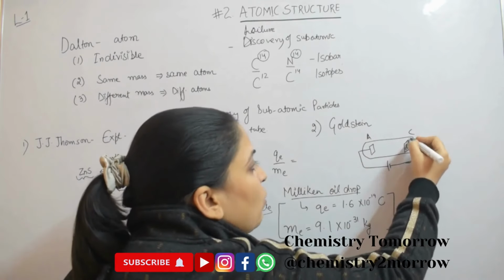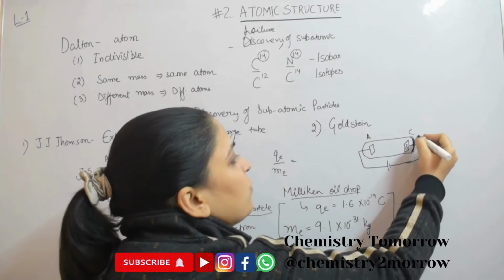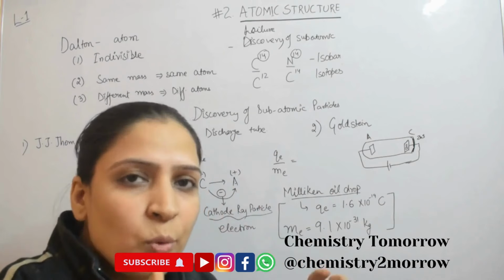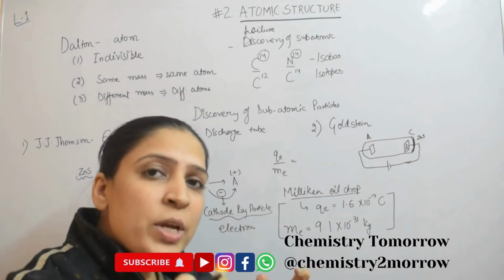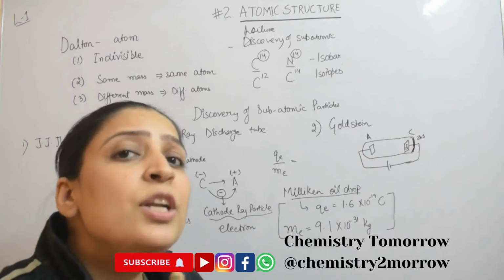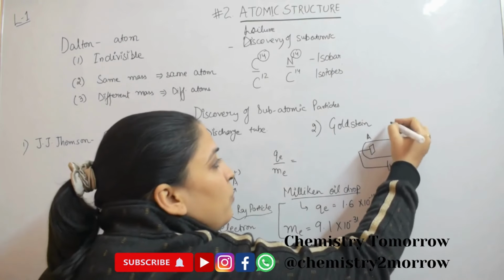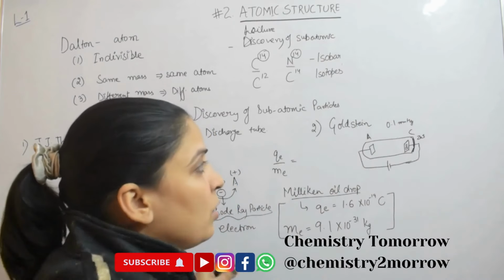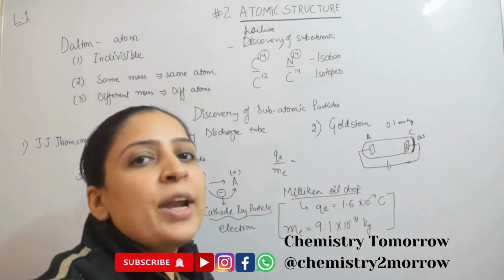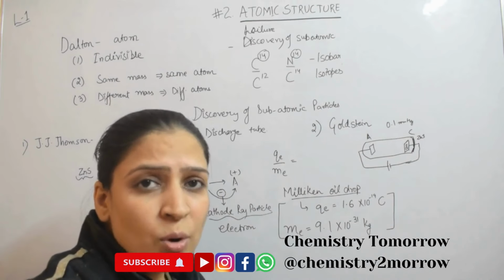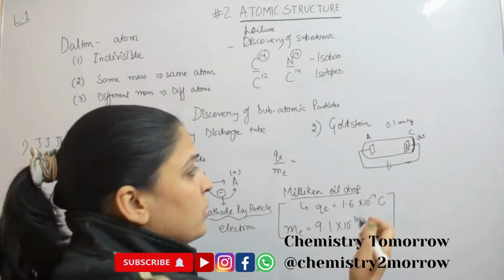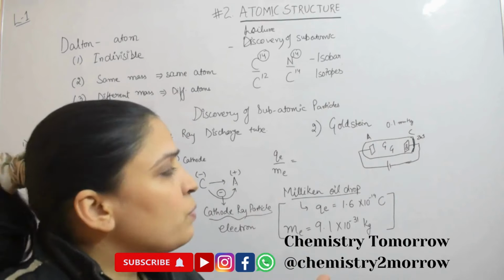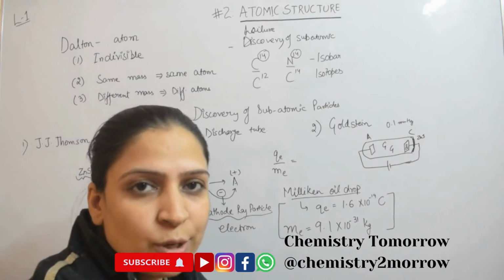And here again he coated the surface with the same phosphor material, zinc sulfide. This time he has not kept the tube evacuated, it is not vacuum. He kept some gases but at a very low pressure. Low pressure we mean about 0.1 mm of Hg. We know 760 mm of Hg is 1 atmosphere, so it is very low, but still some gases are present in it. Let us say some gas G, and low pressure means fewer gaseous molecules are present.